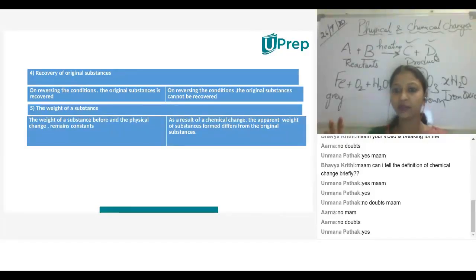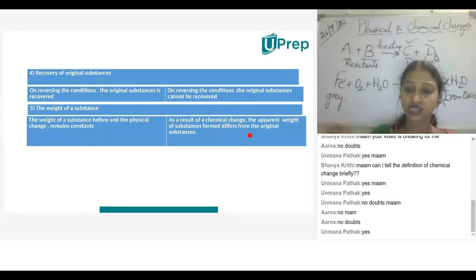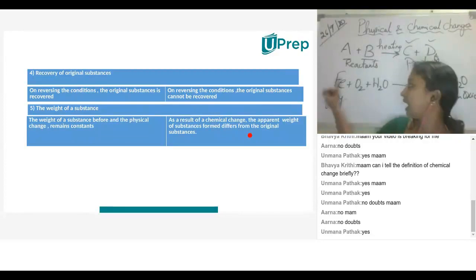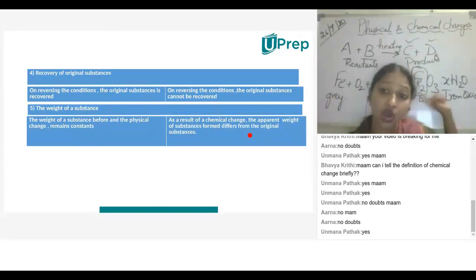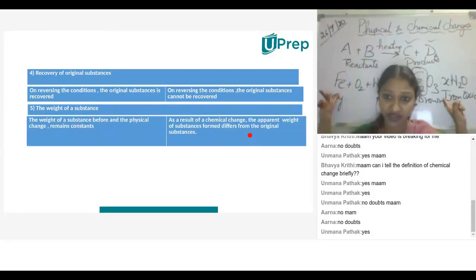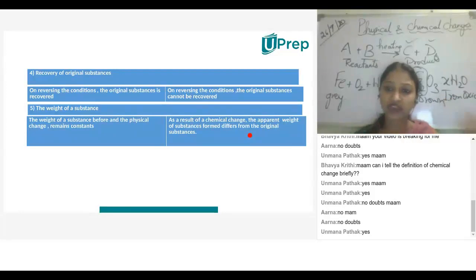The weight of the substance is constant in physical change. As a result of chemical change, the apparent weight of the substance formed differs from the original substance. There may be alteration of weight. Here, the iron has some mass. When you see the iron oxide, the mass is different, because a new product is formed. This iron is completely different from this iron. Both are iron, but it is in the combined form. It's a compound, so the mass is different.